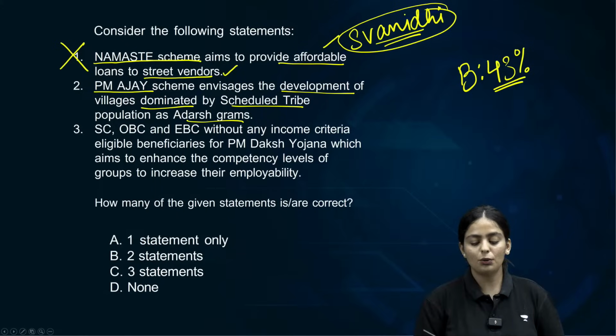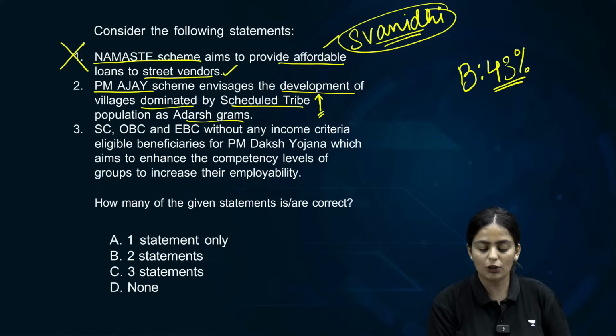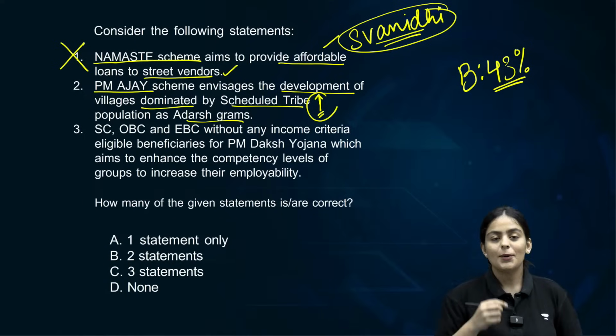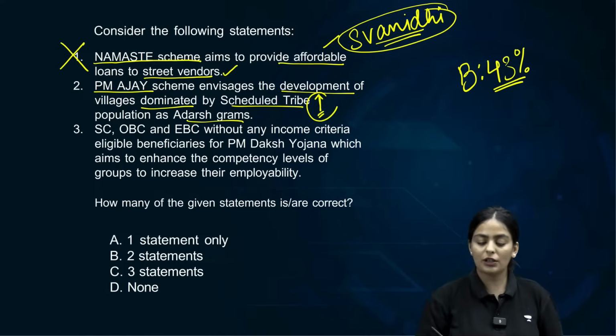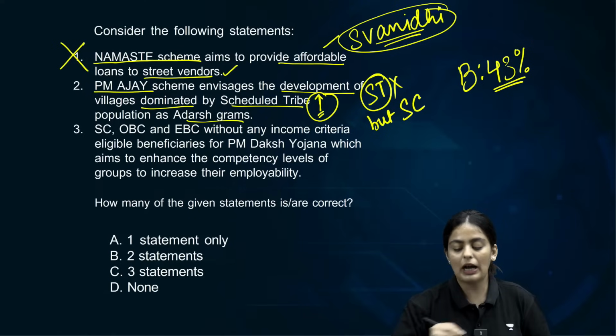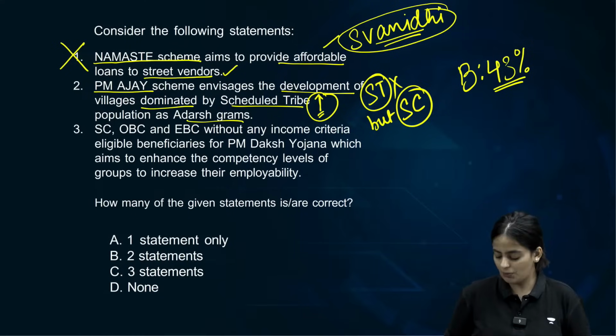Basically, it is wanting to increase infrastructural development and the socio-economic indicators in villages. PM Ajay is not for villages dominated by scheduled tribes, but villages dominated by scheduled castes. Please make a distinction between them.